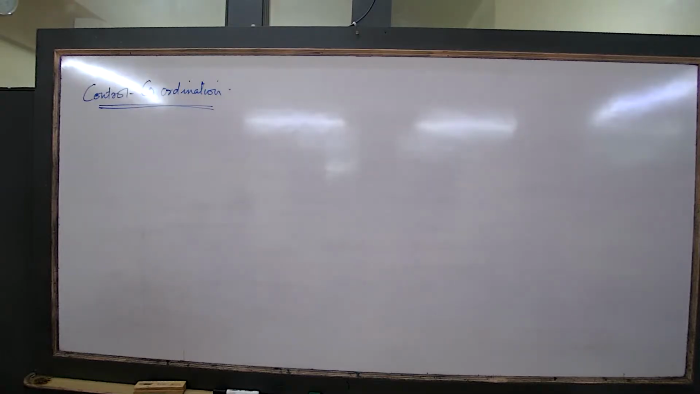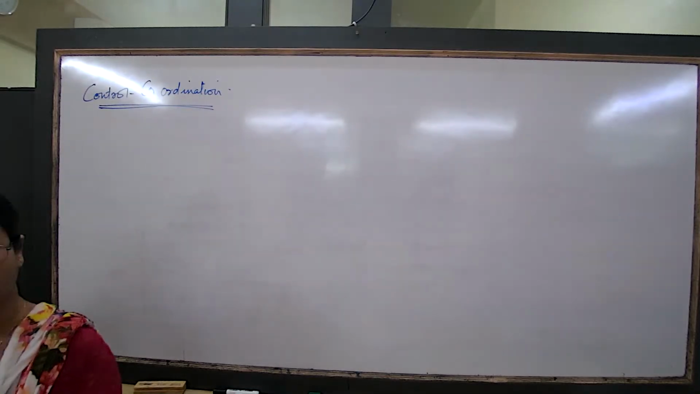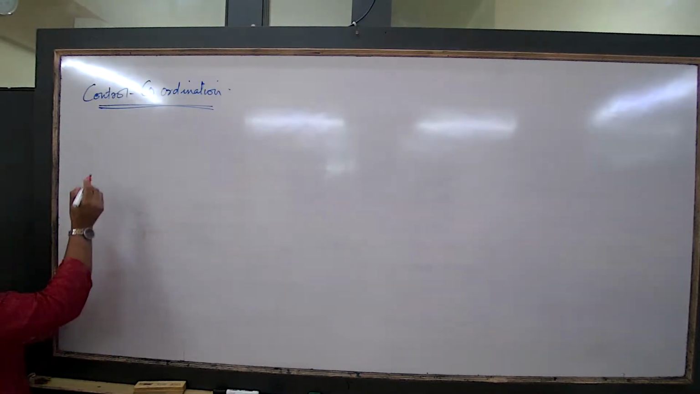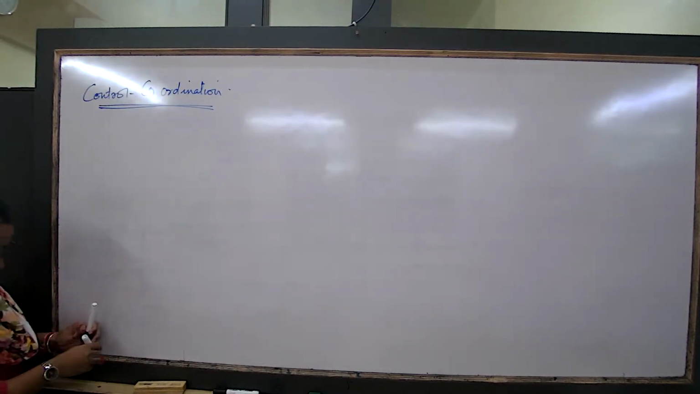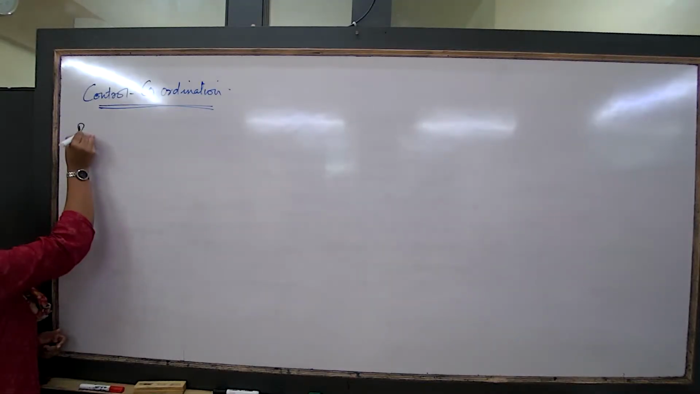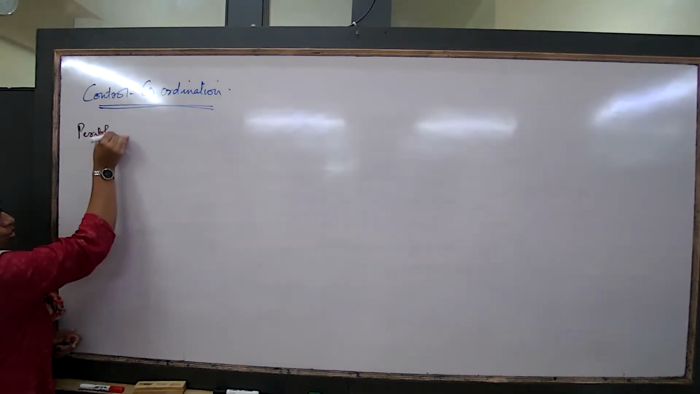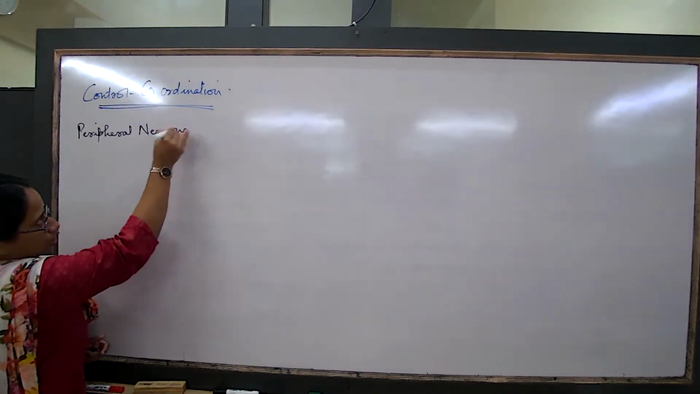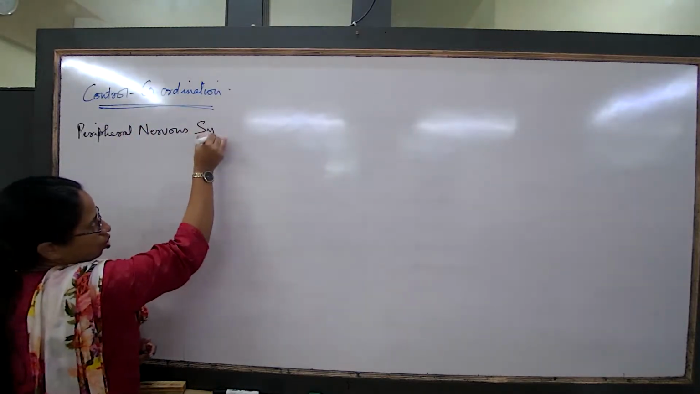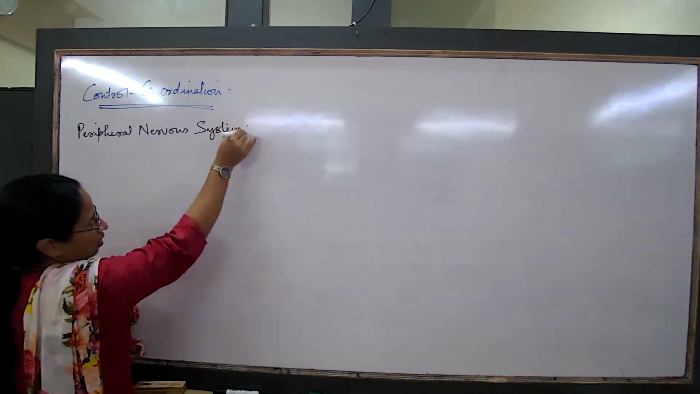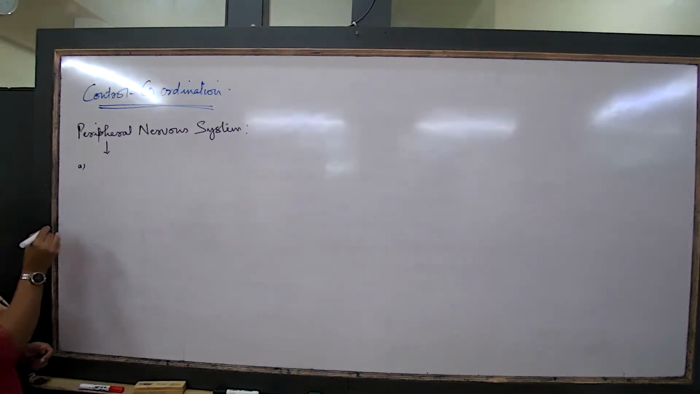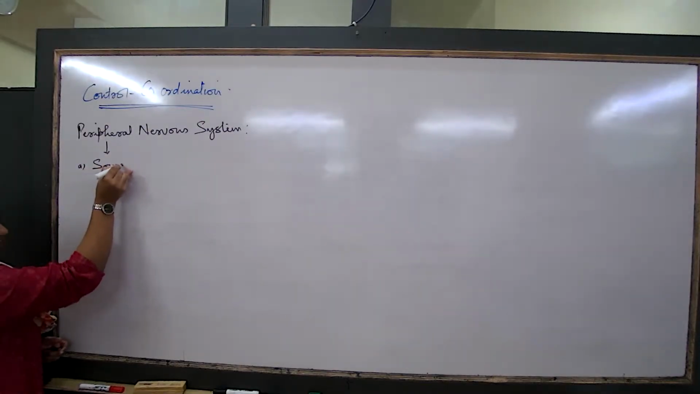Now that we talk about the peripheral nervous system, that means I am talking about hundreds of neurons, but those hundreds of neurons again can be divided into two major groups. What are those two major groups? Peripheral nervous system, in short form, can also be written as PNS. So what are the subdivisions? Number one is the somatic nervous system.